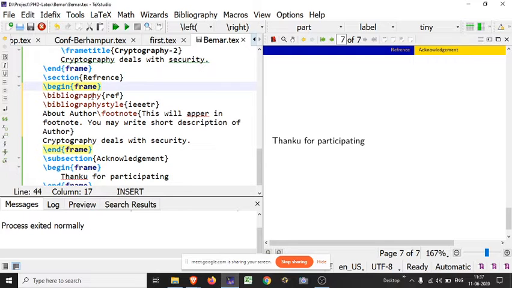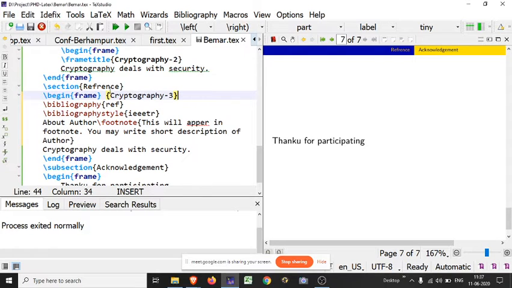Looking here, I have shown two different structures, a style of writing the frame title, and I am showing that this is a reference.